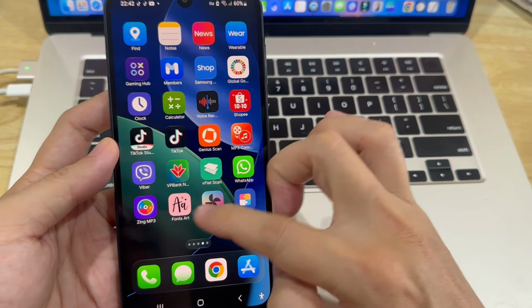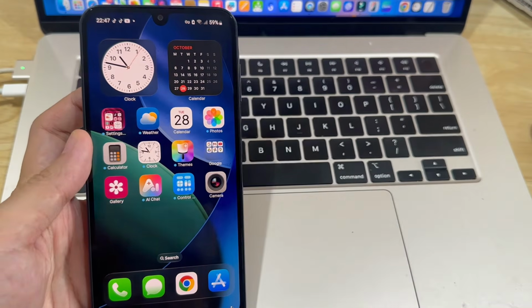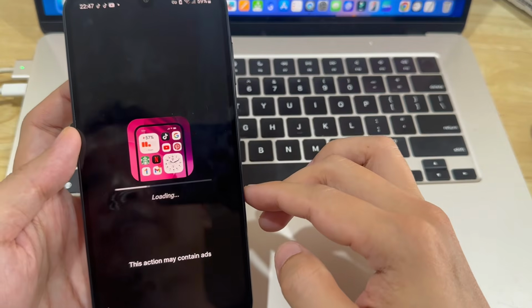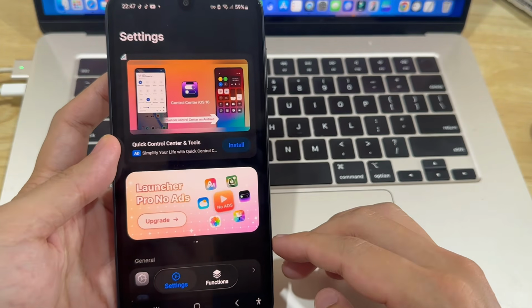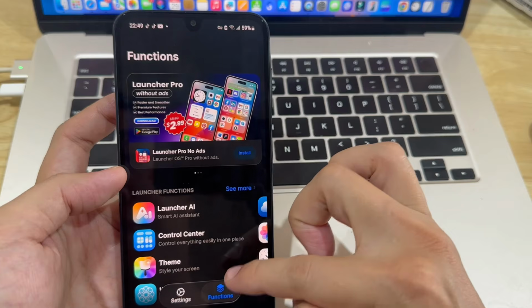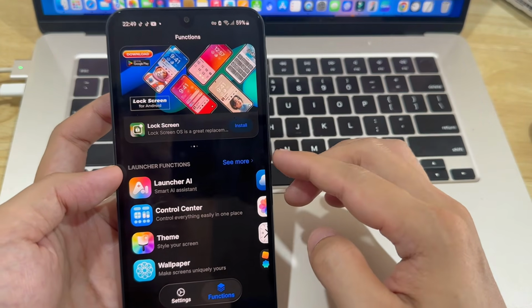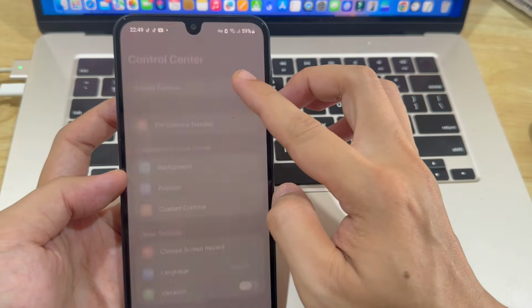To turn your Android control panel into a real iOS-style control center, open Settings of Launcher OS. Go to Functions tab and tap on Control Center. Now enable this feature to get started.